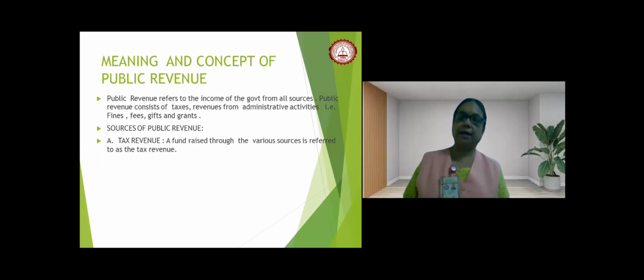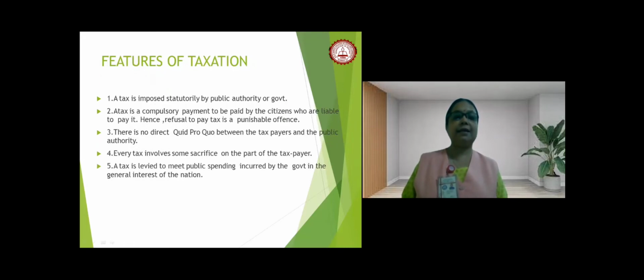It may be from people's direct income, it may be from indirect tax, it may be from other categories of administrative and economic activities. So when we talk about the source of public revenue, we can say that there is tax revenue. Here, when we talk about tax in this concept, it is basically the income tax, where the people are earning their money, and from their hard-earned income, they are paying some amount of money into the pocket of the government, which is known as the tax, or you can say the income tax.